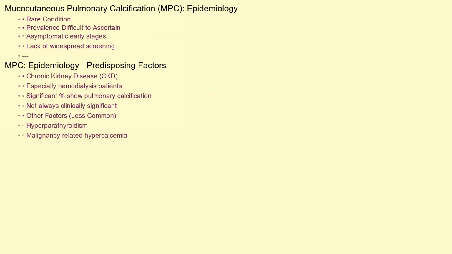Epidemiologically, MPC is considered relatively rare. It's more commonly observed in patients with chronic kidney disease, particularly those undergoing hemodialysis. Studies suggest that a significant percentage of dialysis patients may exhibit some degree of pulmonary calcification, although not all of these cases will be clinically significant or symptomatic. Other predisposing conditions like hyperparathyroidism or malignancy-related hypercalcemia contribute, but to a lesser extent. Unfortunately, precise prevalence and incidence rates are difficult to ascertain due to the often asymptomatic nature of early MPC and the lack of widespread screening.